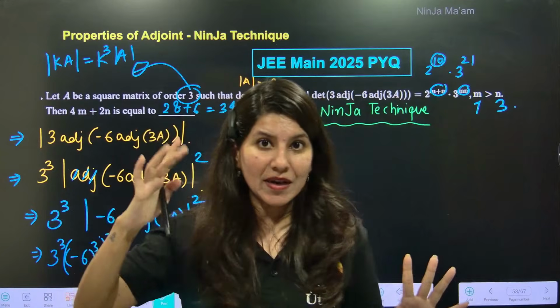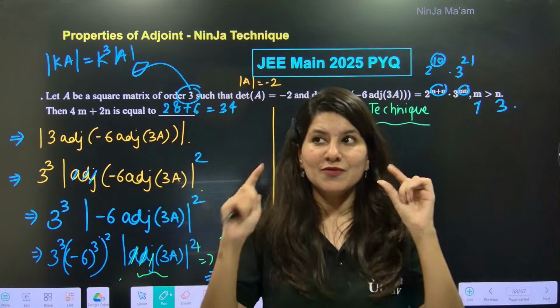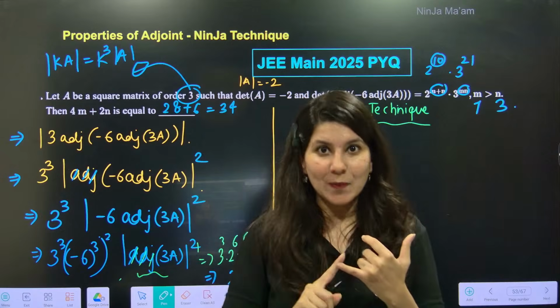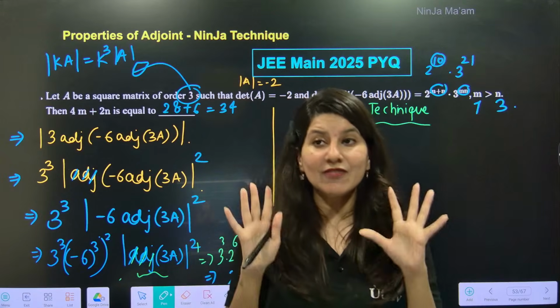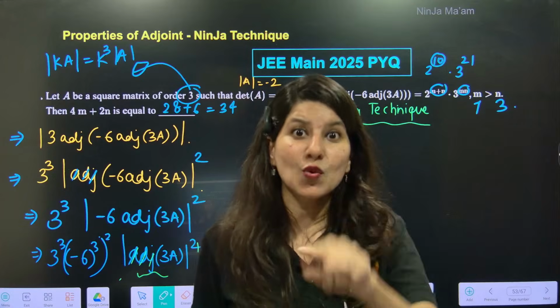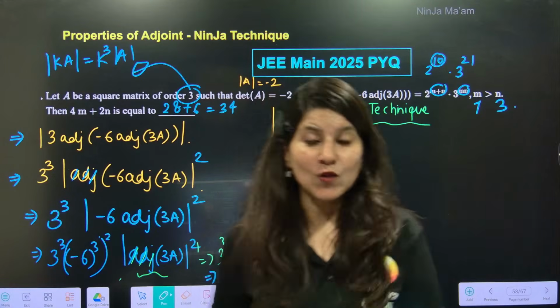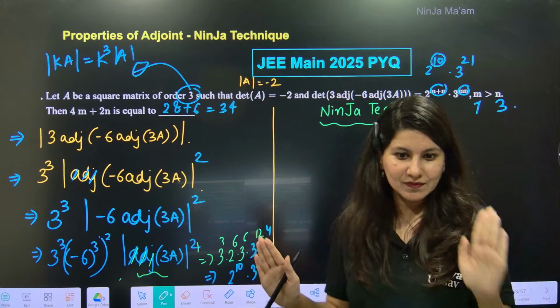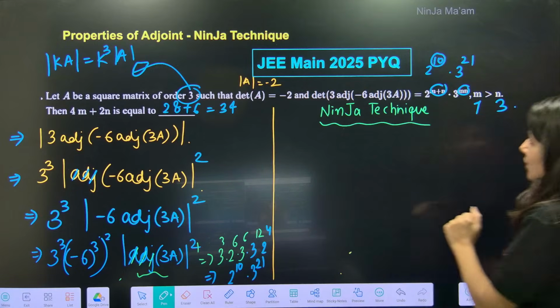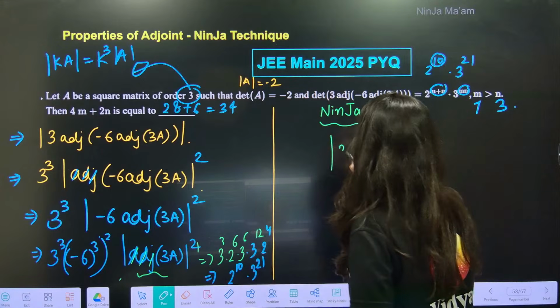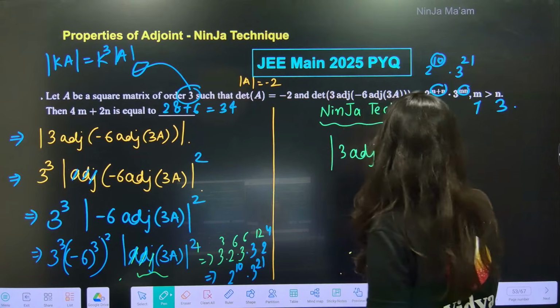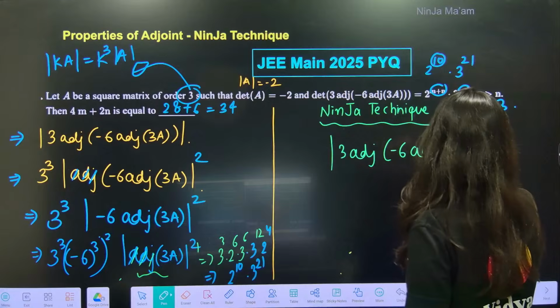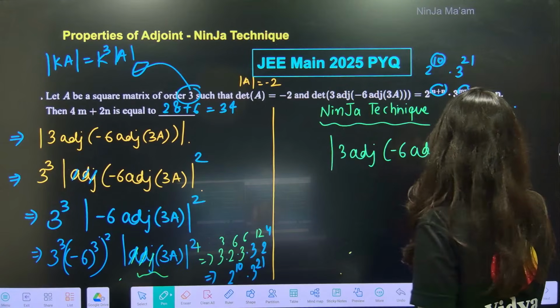While doing mental mathematics, the practice should be on point. At least 5-7 problems should be practiced to avoid any calculation mistake, and your brain should be absolutely calm. Otherwise, calculation mistakes. So again, determinant of 3 adjoint of -6 adjoint 3A.